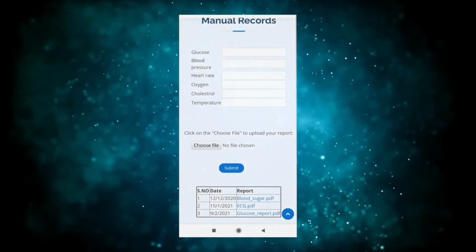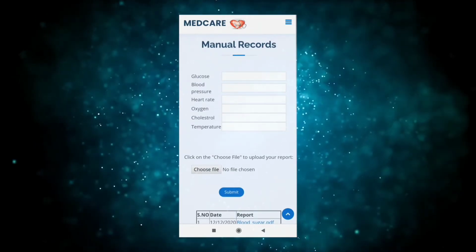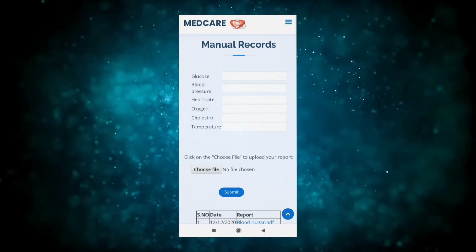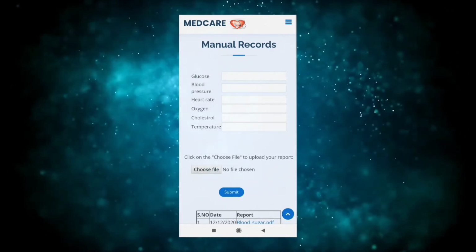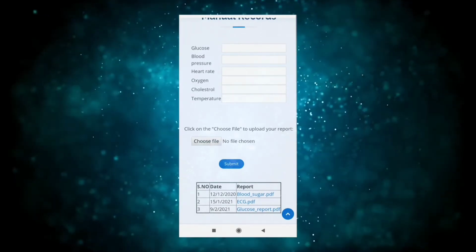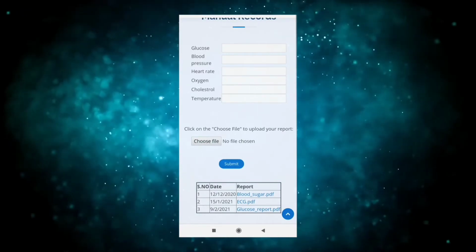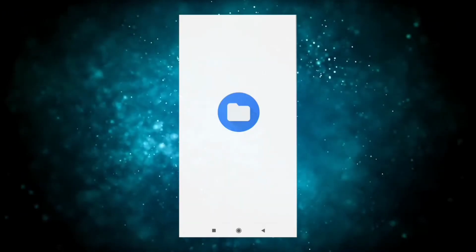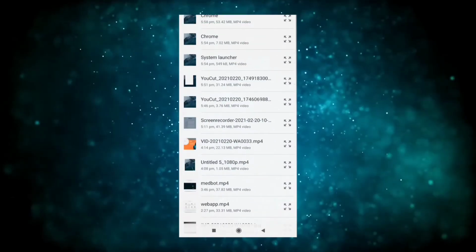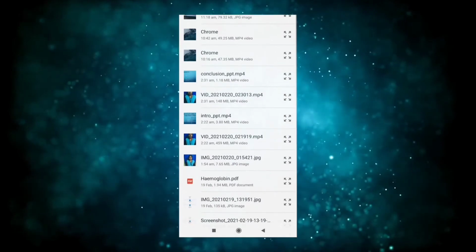Now, if you go to manual records, here you can see the manual record page. Here you can manually add the values, or you can upload the report and you can also view the uploaded reports. If you want to upload the report, you can choose files and select the report to be uploaded.